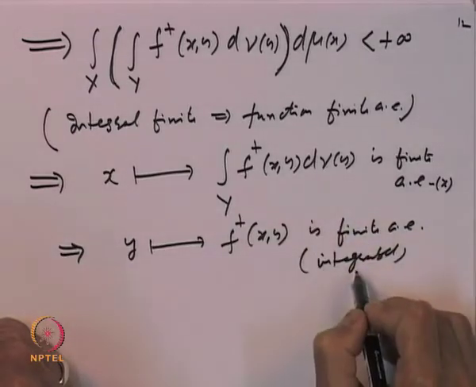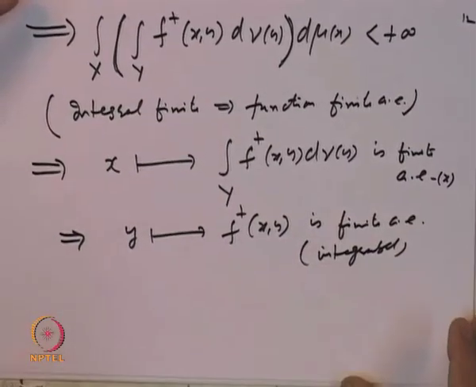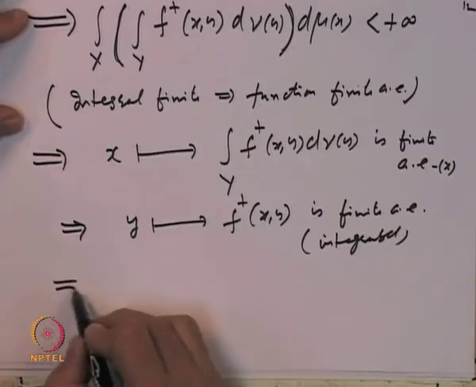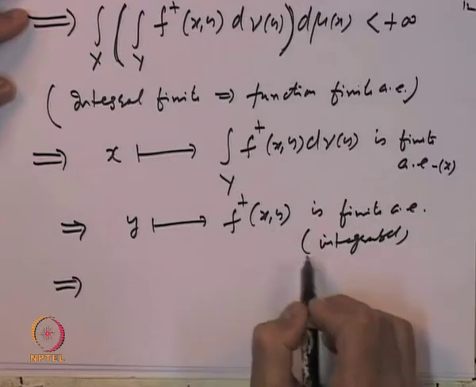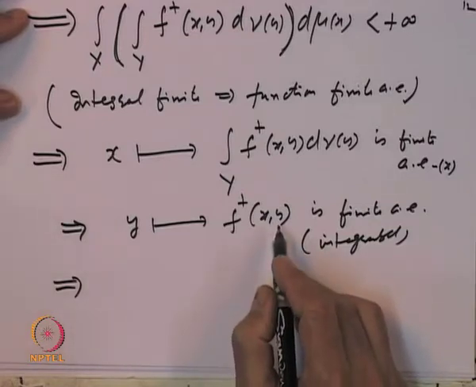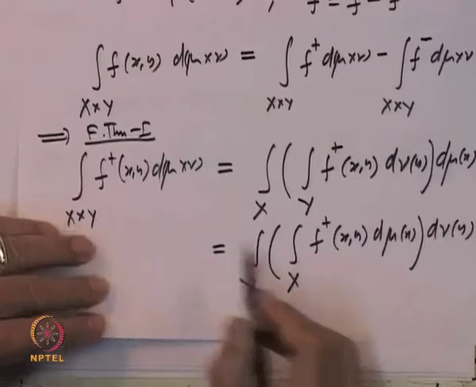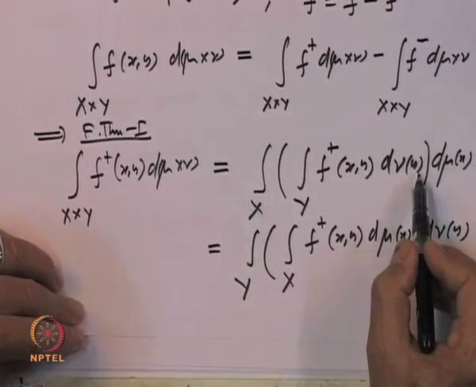So, it is a function which is integrable and finite almost everywhere. Okay. So, I can integrate it out, and this is a non-negative integrable function. So, we have already seen that for a non-negative measurable function this is equal to this integral.